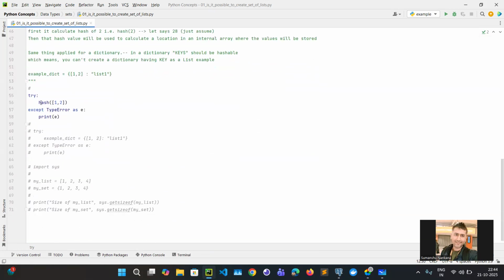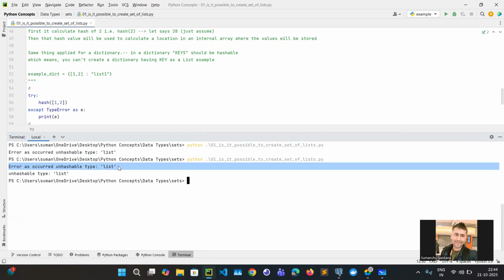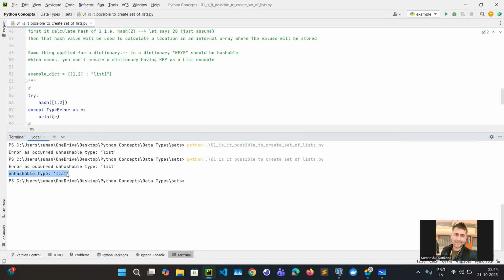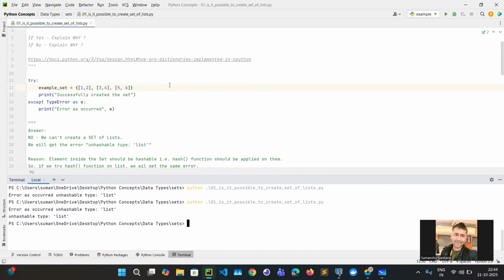So let's try that. This is a hash function. I am trying to calculate a hash of a list. Let me run that. You could see this is the above error from the earlier code, and this is the second code. In the second code itself, I am getting unhashable type list. So basically, when it is trying to store this element, it is calculating the hash, and when calculating the hash, it failed.